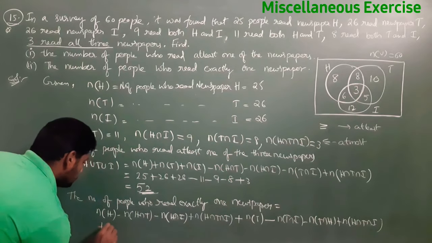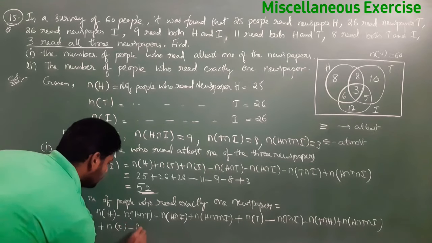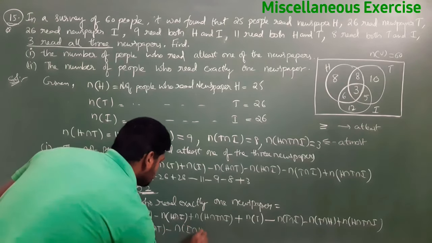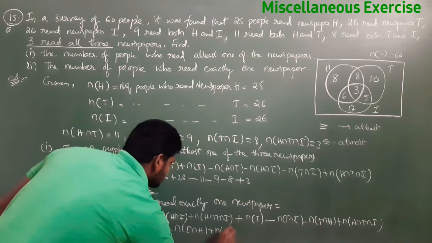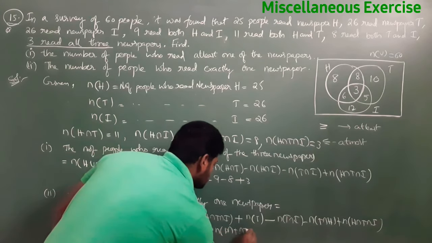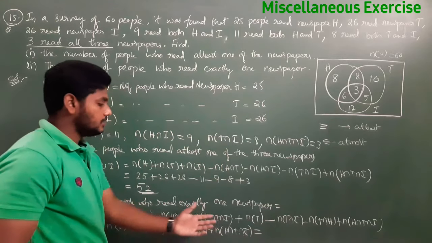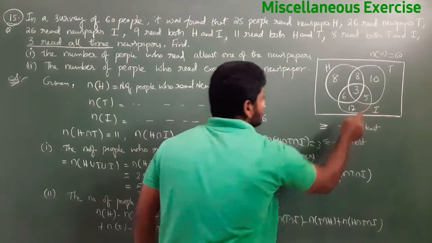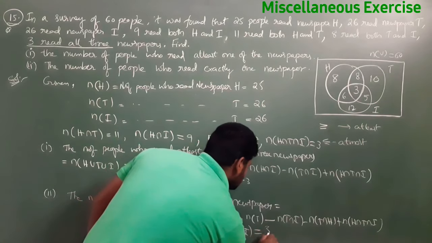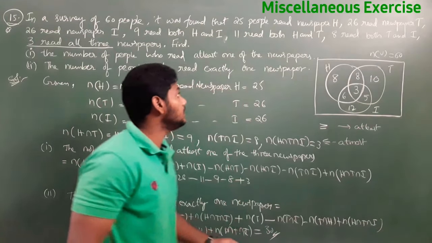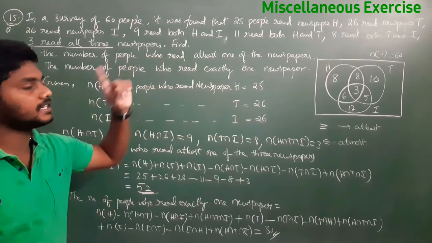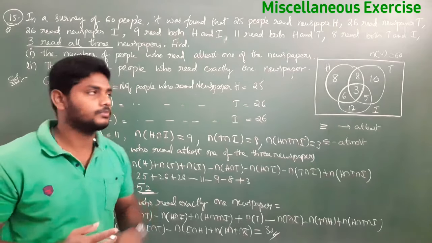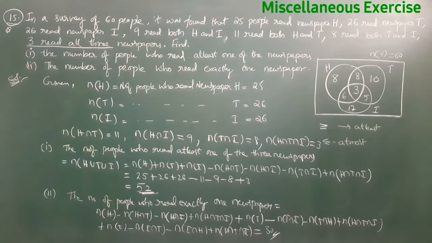Next, plus N of I minus N of I intersection T minus N of I intersection H plus N of H intersection T intersection I. If we substitute the values, what we will get is 8 plus 10 plus 12, nothing but 30. What is 30? Number of people who read exactly one newspaper. I think you got this question. If you have any doubts, you can ask in the group. Pause the video and note it down.